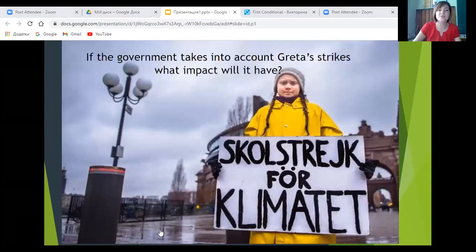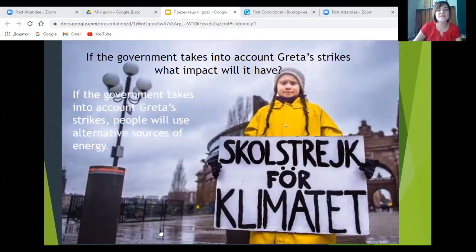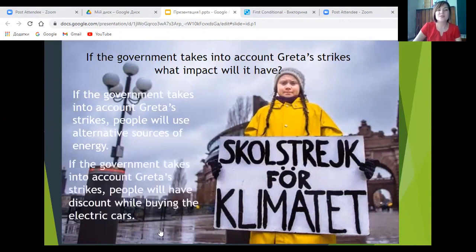I give you some moments and then I share the sentences that I came up with. If you really want to go the extra mile, write your sentences in the comments. Here are some of the ideas that I came up with. If the government takes into account Greta's strikes, people will use alternative sources of energy. If the government takes into account Greta's strikes, people will get a discount while buying electric cars.